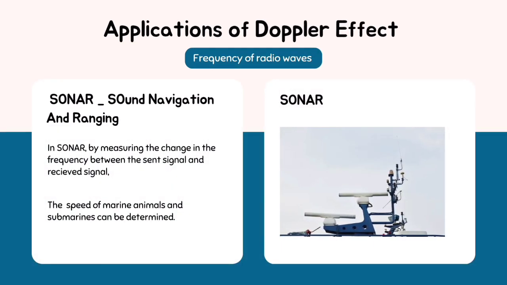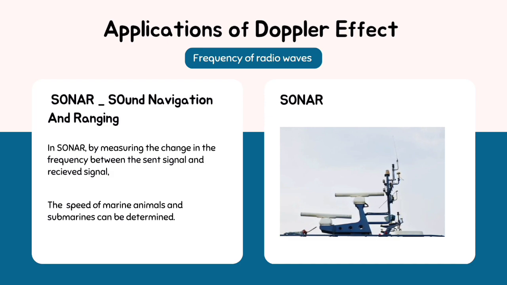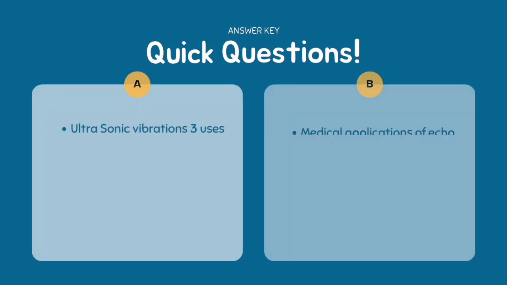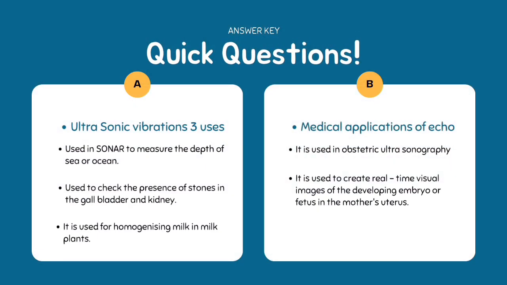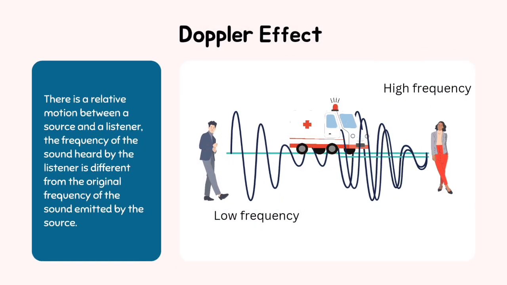Sonar: sound navigation and ranging. In sonar, by measuring the change in frequency between the sent signal and the received signal, the speed of marine animals is determined. Sonic vibrations have uses: using sonar, we measure the depth of the sea, and detect stones in the gallbladder and kidney and abnormal growths in milk glands. Applications of echo include checking fetus conditions.